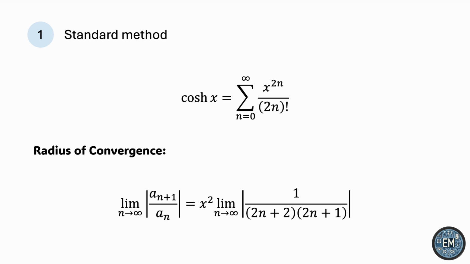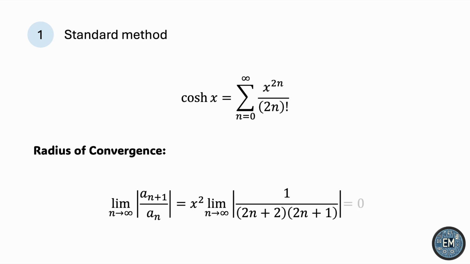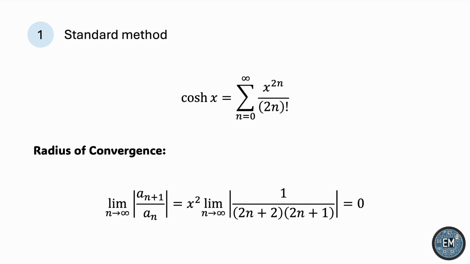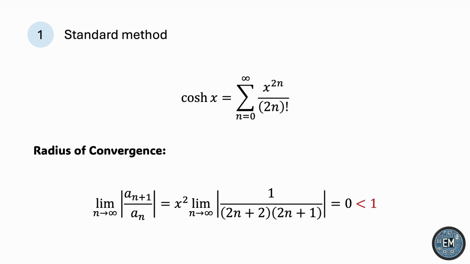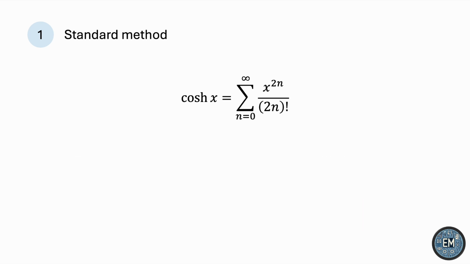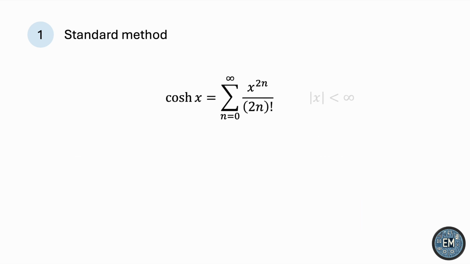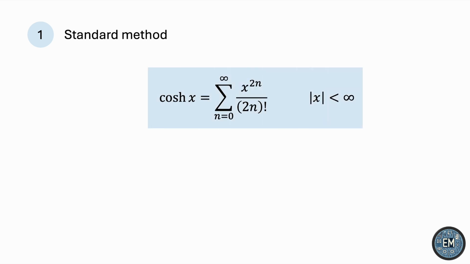So this limit is obviously 0. We can see that it's less than 1 regardless of x, which means that the series is absolutely convergent everywhere, no matter what x is. In other words, the radius of convergence is infinity. So that's it. This is the complete Maclaurin series for the hyperbolic cosine.